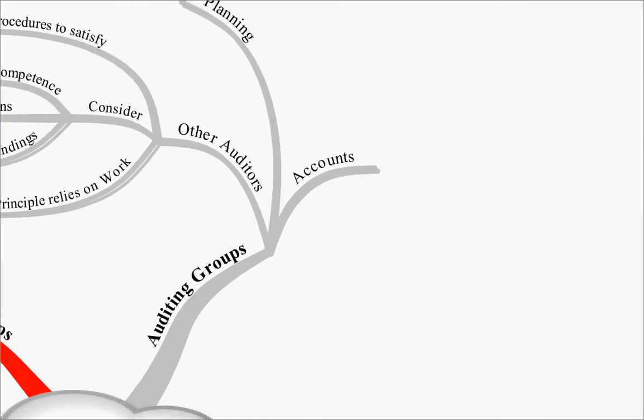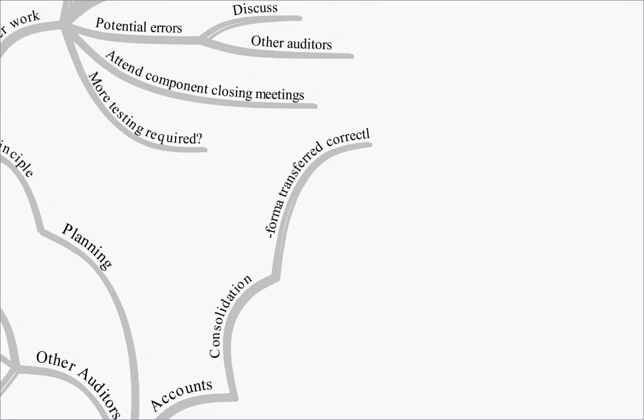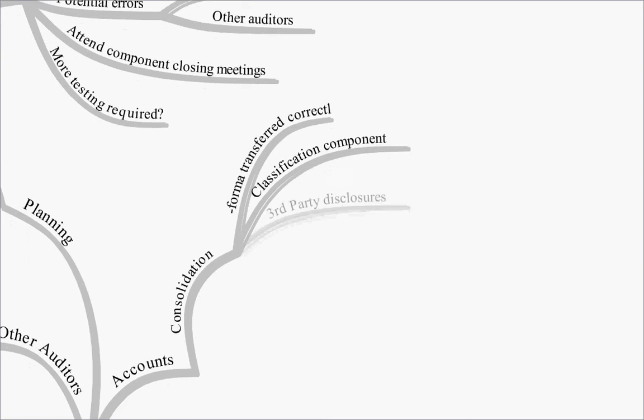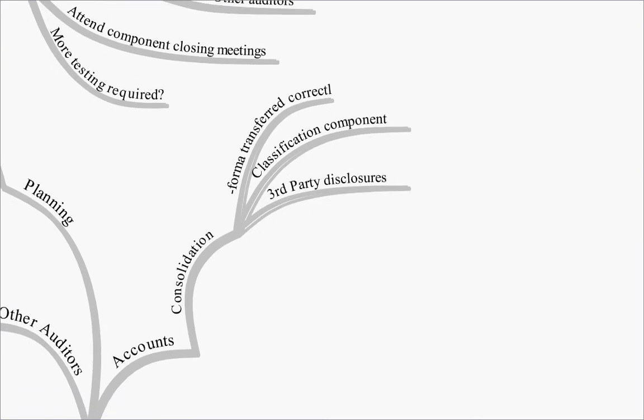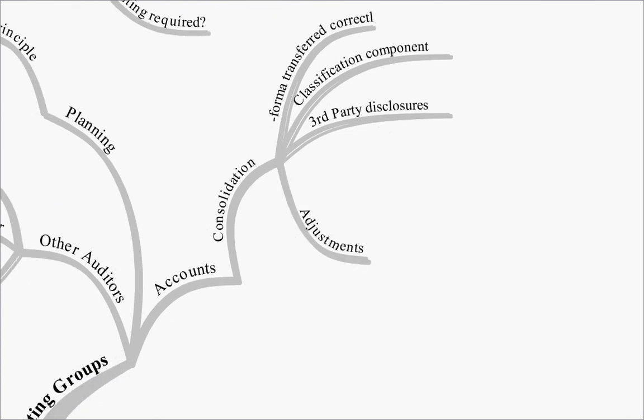So, at an accounts level then, what difference is there in auditing groups? Well, there's going to be the consolidation. The pro forma of the transferred accounts has to be done correctly. The classification of the component has to be correct. Third-party disclosures have to be made correctly. And then we have all the consolidation adjustments.